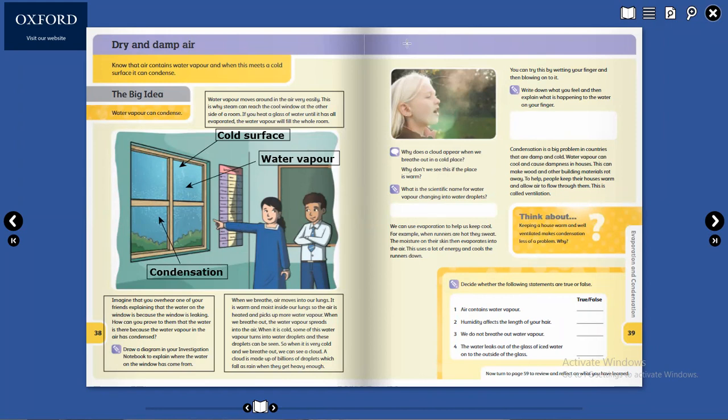On page number 39, we have a question. Why does a cloud appear when we breathe out in a cold place?